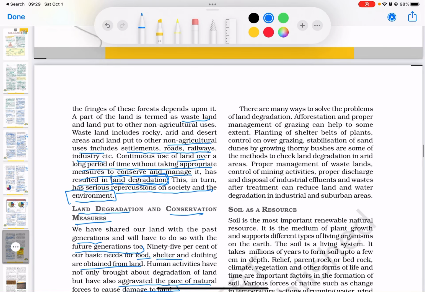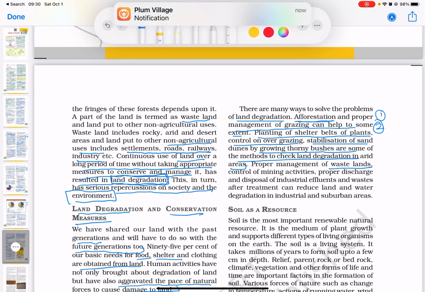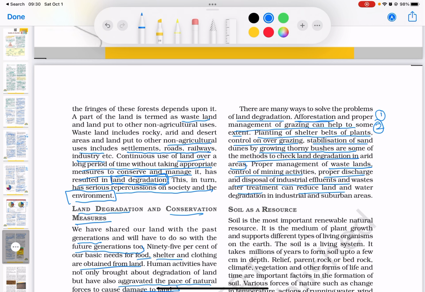There are many ways to solve the problems of land degradation. Afforestation, which means planting forest, and proper management of grazing can help to some extent. So, this is one, afforestation. Second one is management of grazing. The third one is planting of shelter belts of plants, control on overgrazing, and stabilization of sand dunes by growing thorny bushes, which are some of the methods to check the land degradation in arid areas. Now, proper management of wastelands is also important, so that you can also control the mining activities. Proper discharge and disposal of industrial effluents and wastes after treatment can reduce land and water degradation in industrial and suburban areas.